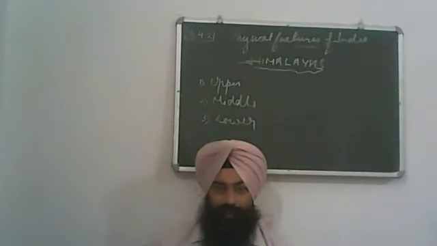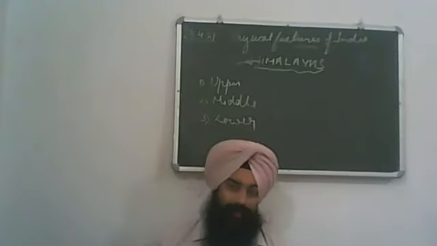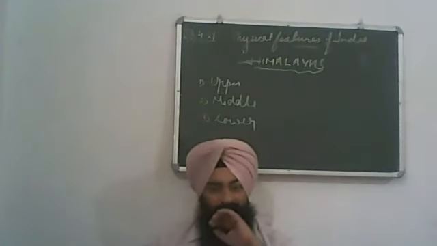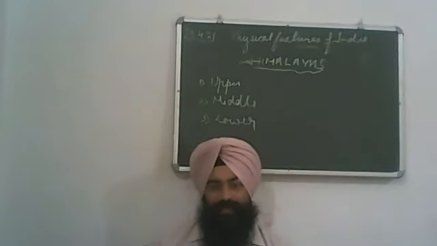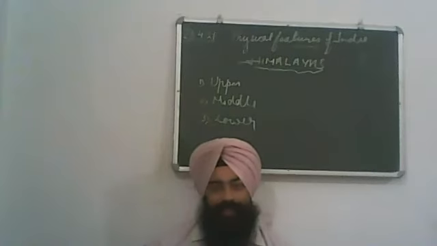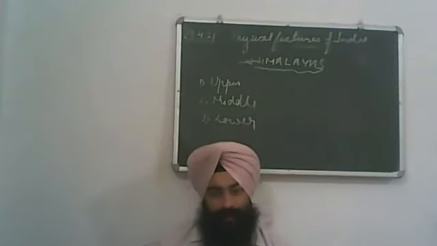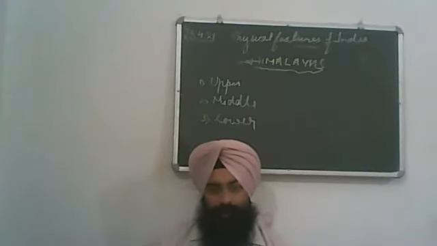Mansarovar Lake lies in the north of this part, and the Kailash mountain ranges near Mansarovar are the source of water for the Indus, Brahmaputra and Satluj. Clear? So this is the source of rivers.